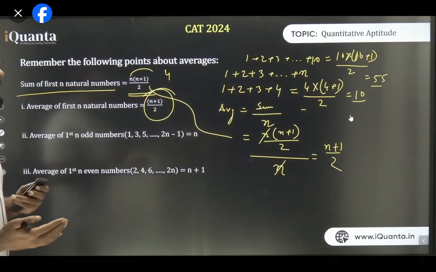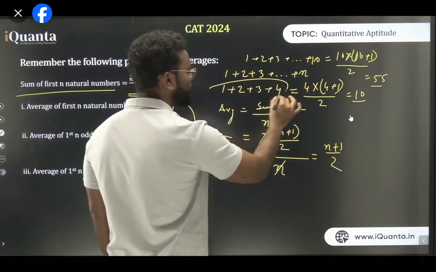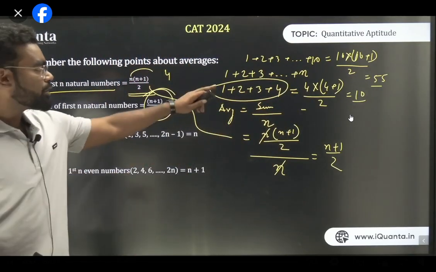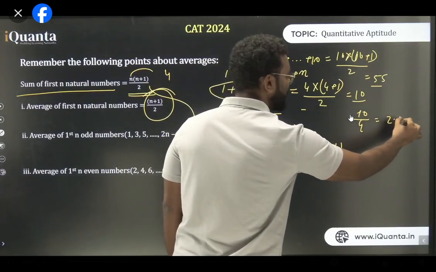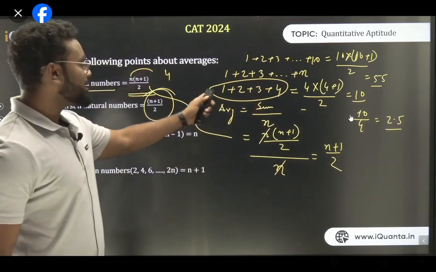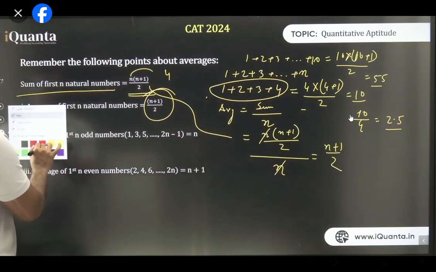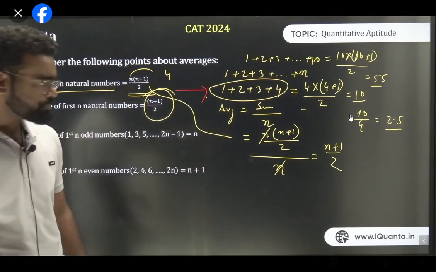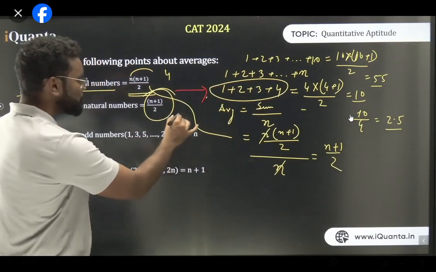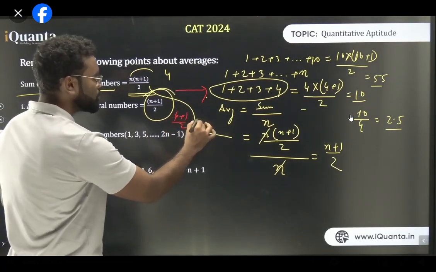Now think about it in a slightly different way. What is the average of 1, 2, 3, 4? It has to be 10 by 4, which is 2.5, yes or no? If I add all these numbers to find the average of 1, 2, 3, 4, the answer is 10 upon 4, which is 2.5. Clear? If you use the formula also, your answer will be the same: (4 plus 1) by 2, which is 2.5.